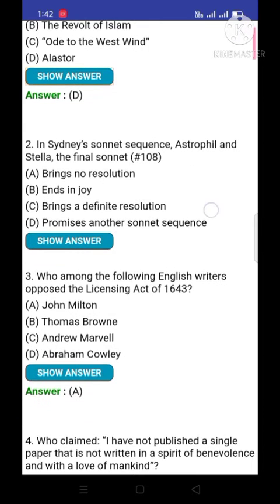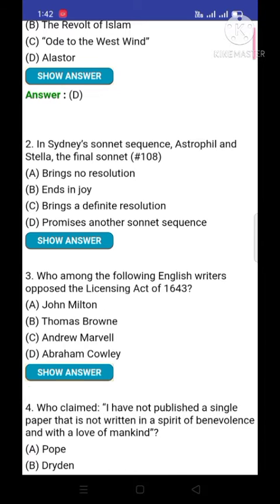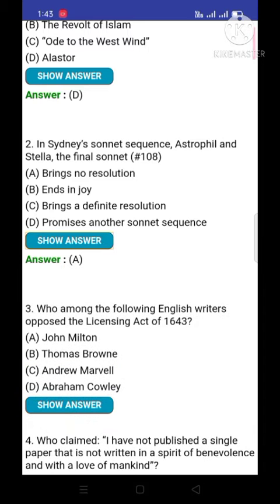Question number 2. In Sidney's sonnet sequence, Astrophel and Stella, the final sonnet is, and the correct answer is A, brings no resolution. This is the final sonnet in the sonnet sequence of Philip Sidney.